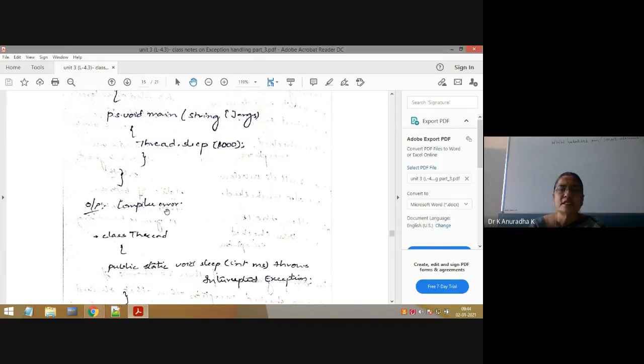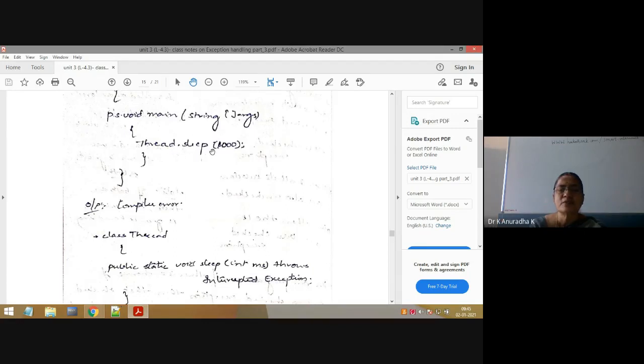Because when the sleep method throws an interrupted exception, the calling method of the sleep method is the main method, so the main method has to write either handling code or it must use the throws keyword. But the main method is not doing anything. It means it is using neither try-catch blocks nor the throws keyword. That's why in this case we will get a compiler error.